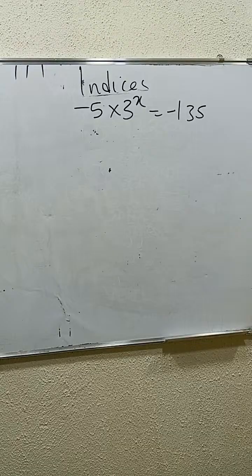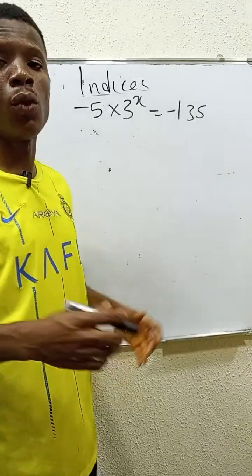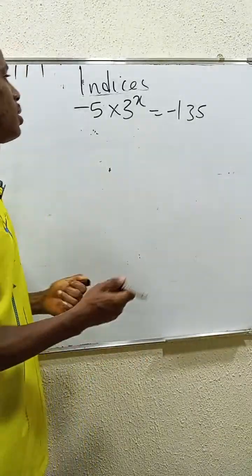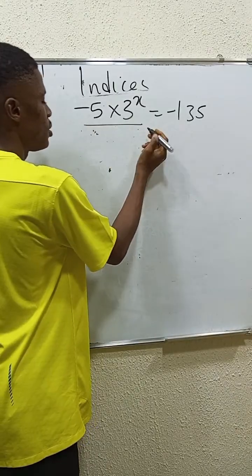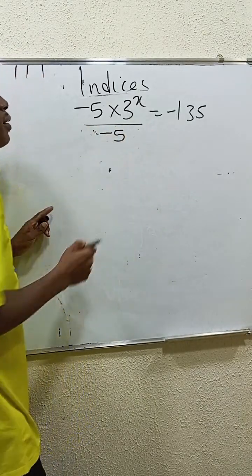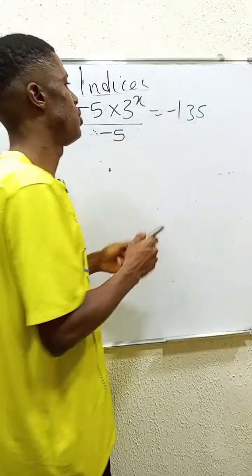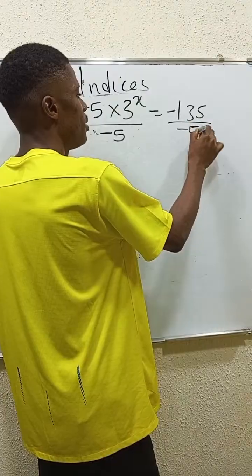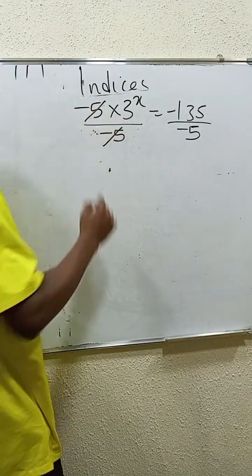So here we are trying to solve this exponential problem on the board. Our goal is to find the value of this x. So what do we do to find the value of x? We look at minus 5 multiplying this. So the first thing is to get rid of the minus 5. When you divide this side by minus 5, you should also divide this side by minus 5.